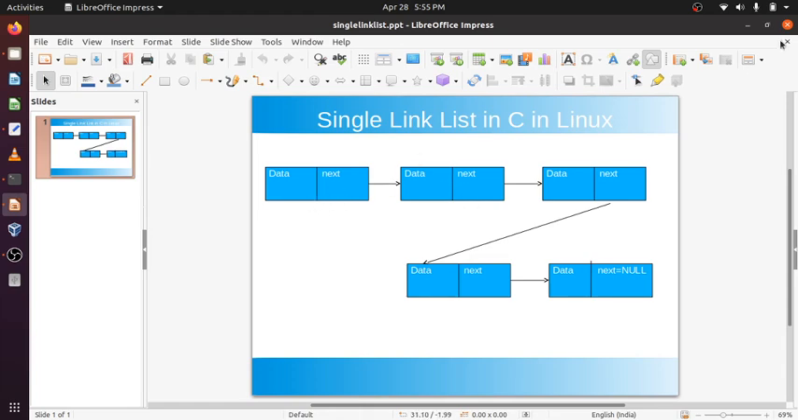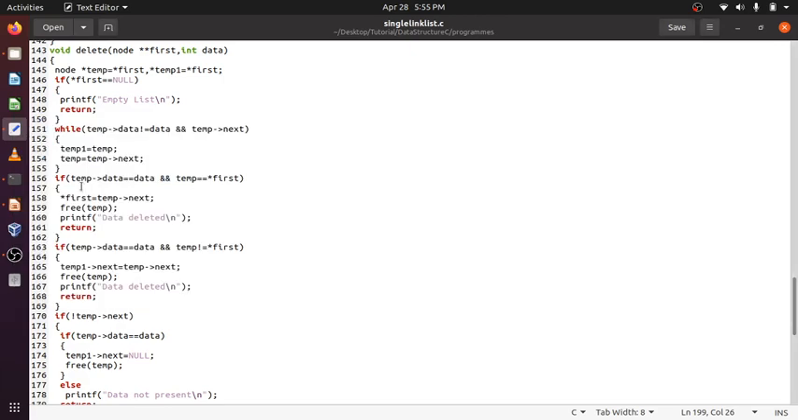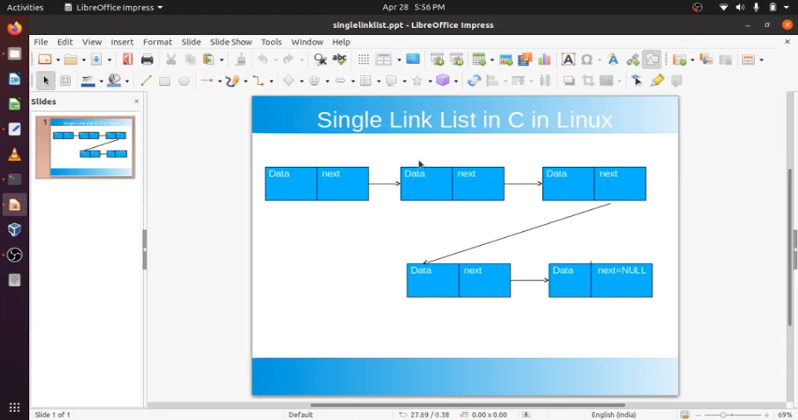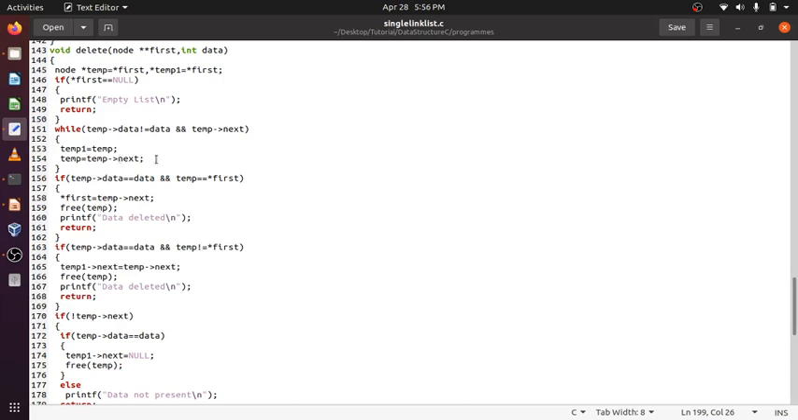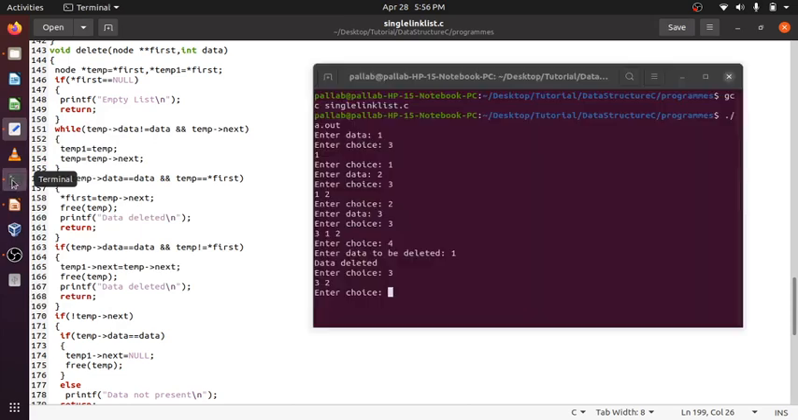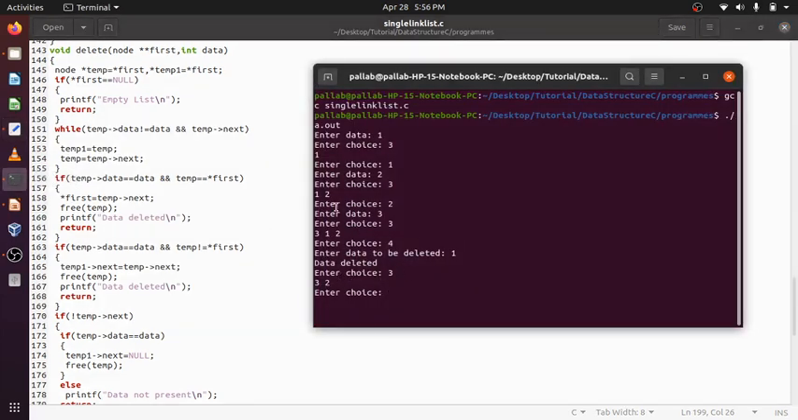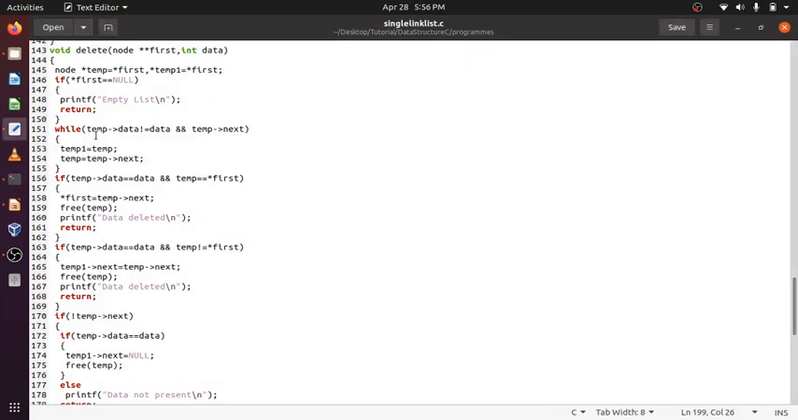So temp1 will point to temp, and temp will point to temp next. It will go to the next node. It was initially 3 1 2. See, it was 3 1 2. So 1 I deleted. The second node it will go to, it will check temp data not equal to data, no, it is equal to data. So the while loop will terminate, and it will come out.